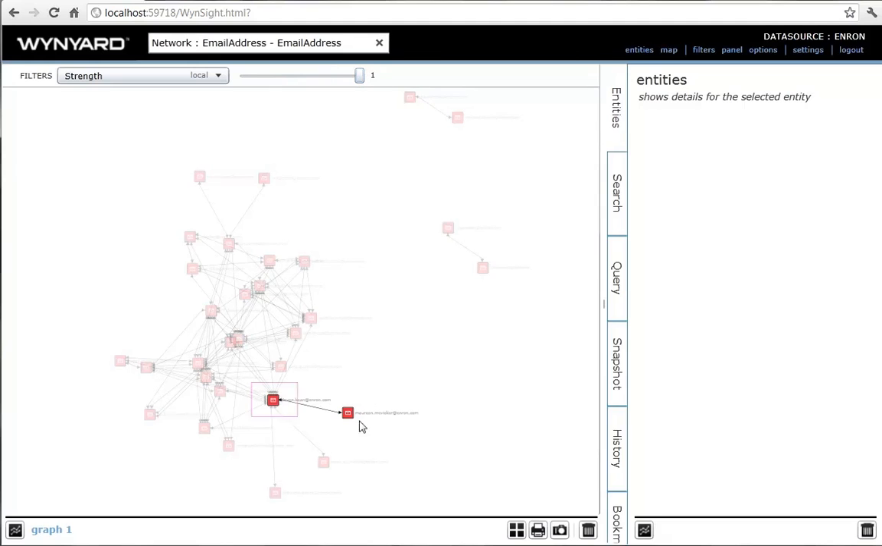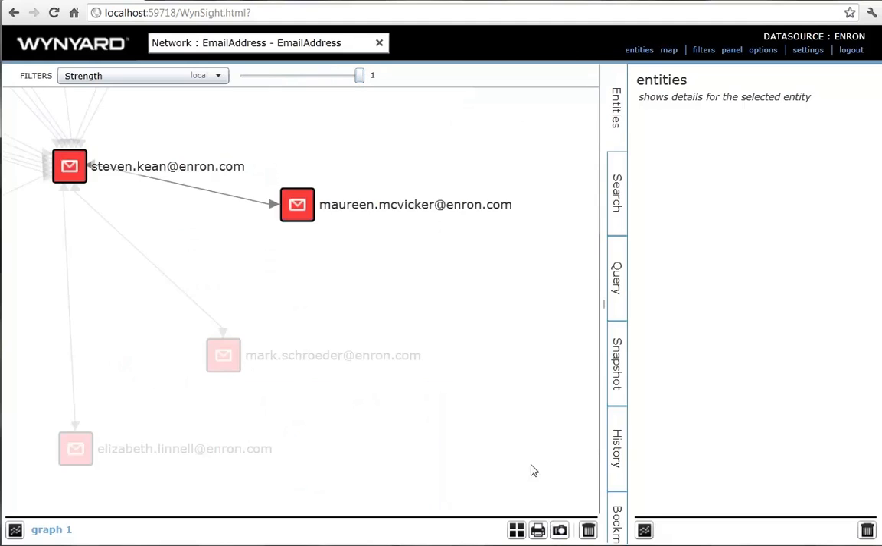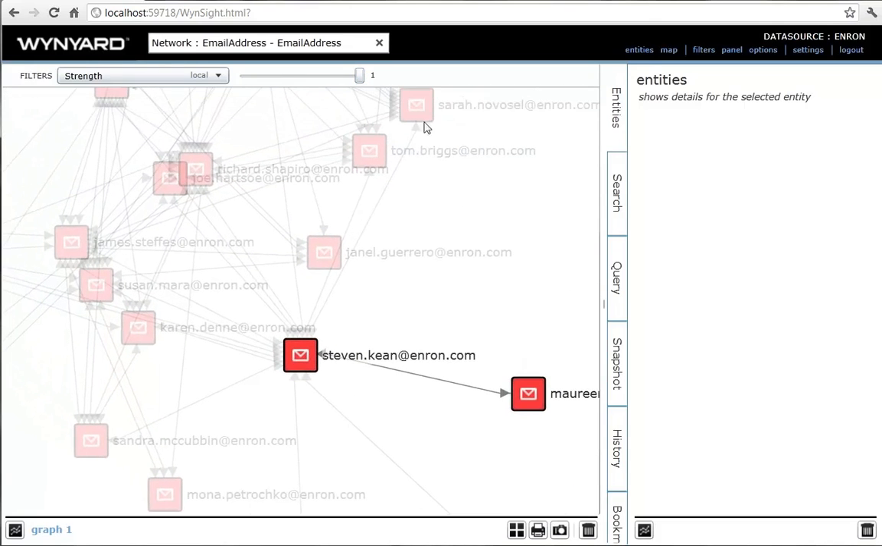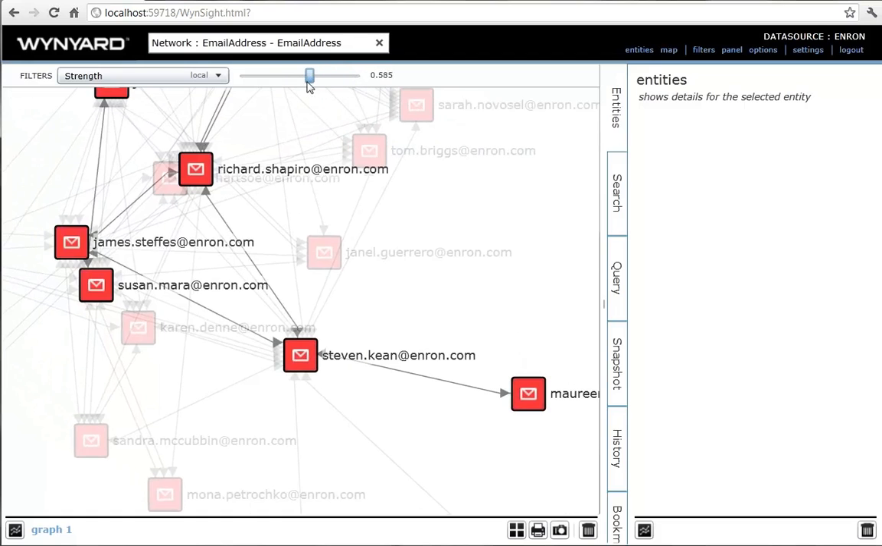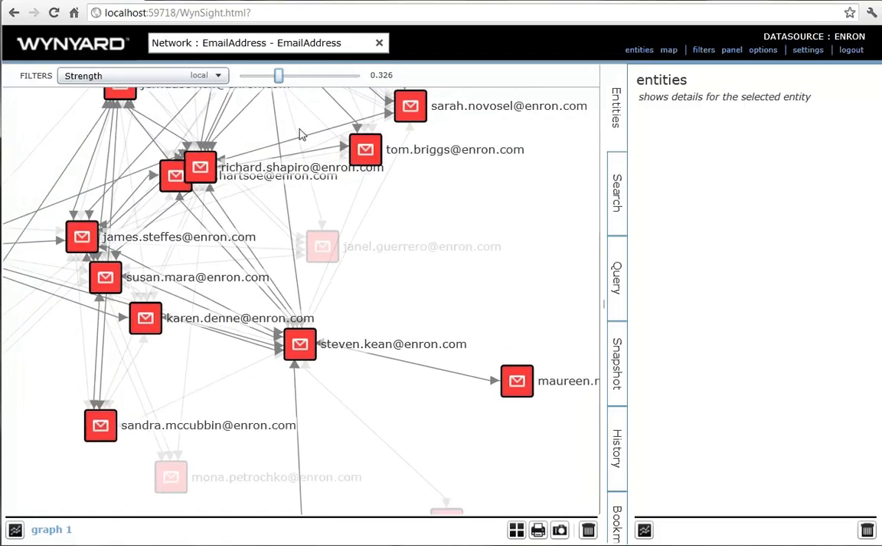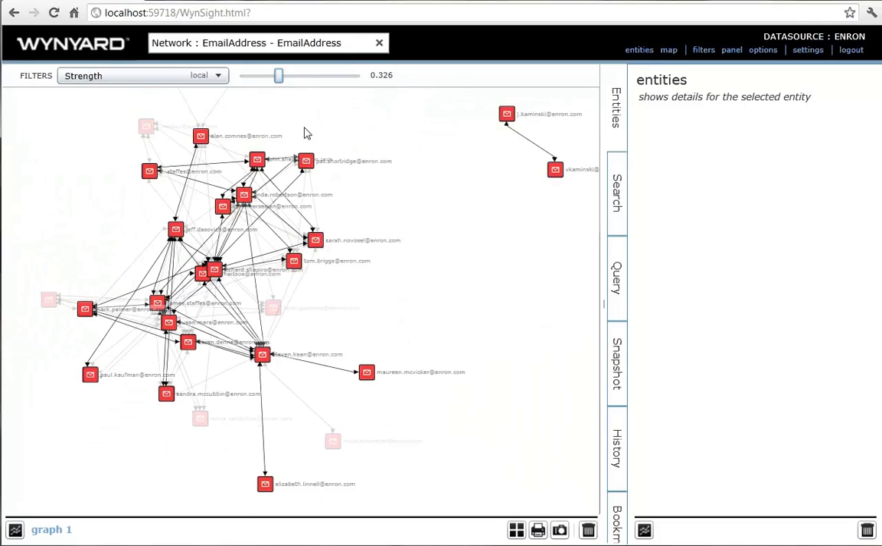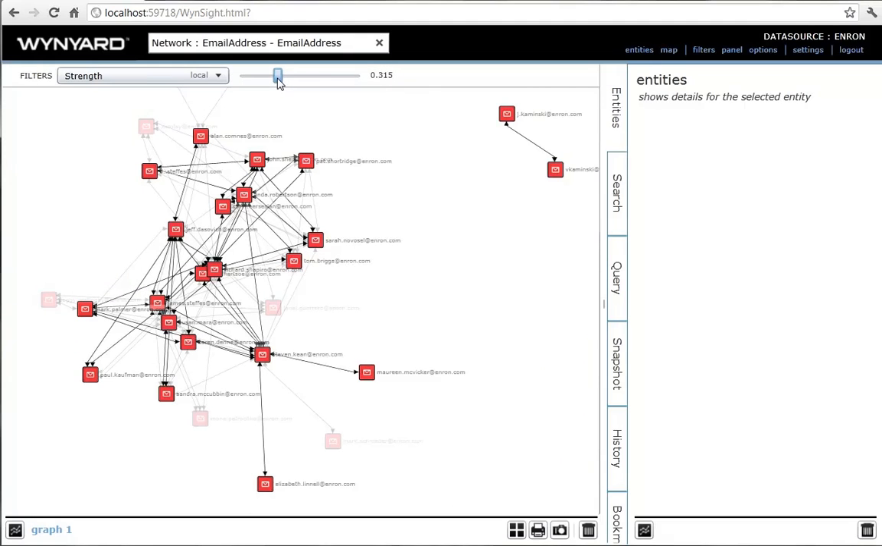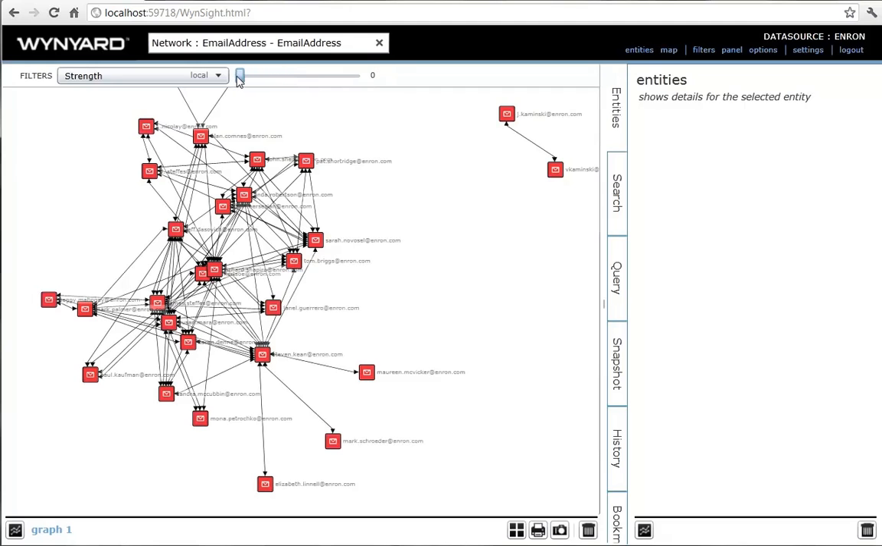The strongest relationship is between CEO Stephen Keen and his PA Maureen McVicker. As we slide the filter back, we see that the network grows from Stephen outwards, and this shows us who the influential people were in Enron at this time. The relationship filter has given us a good overview of the structure of the company's communications, but it hasn't thrown up any surprises yet. Let's try a different tack.